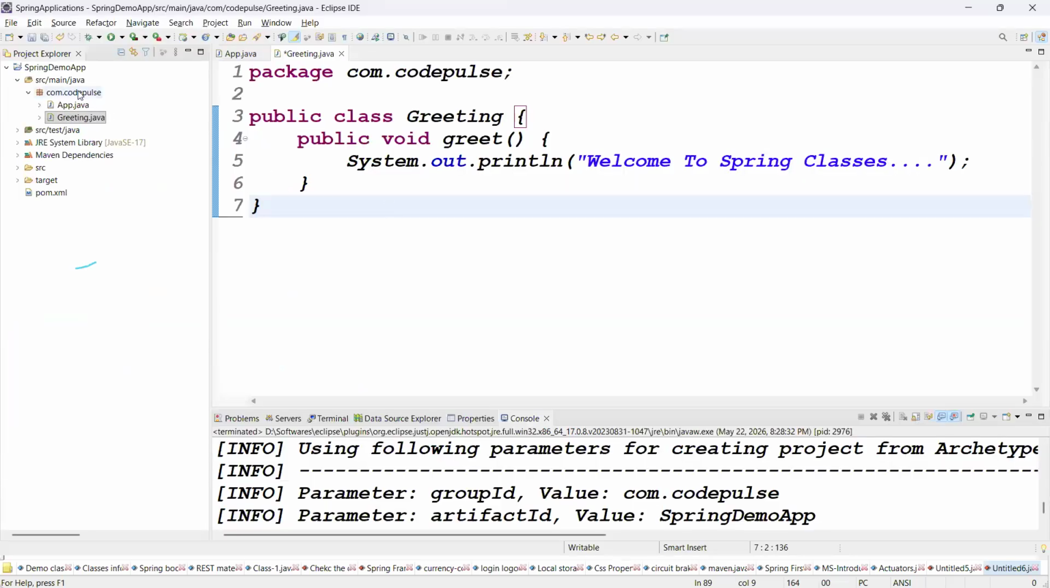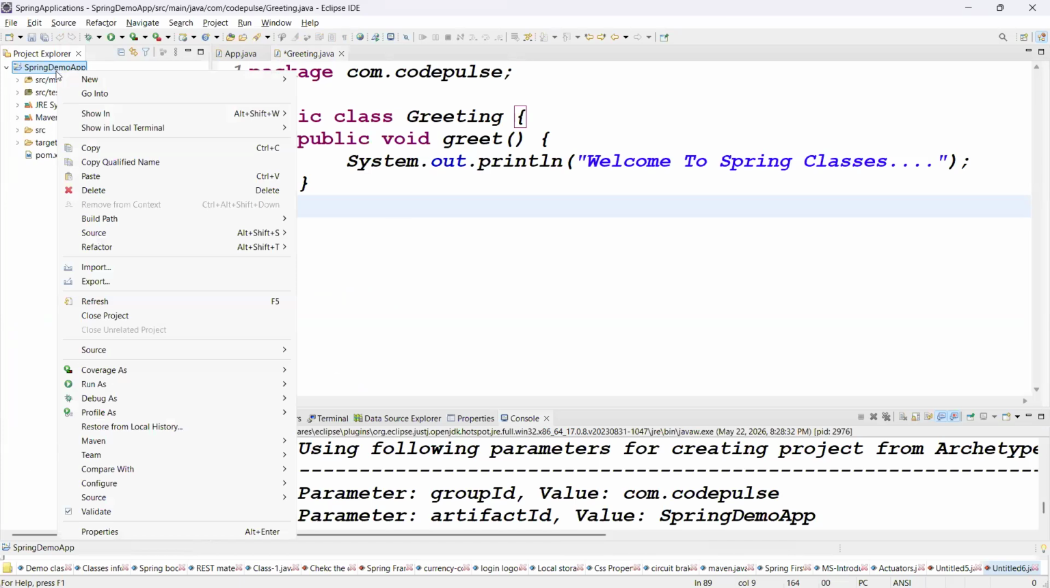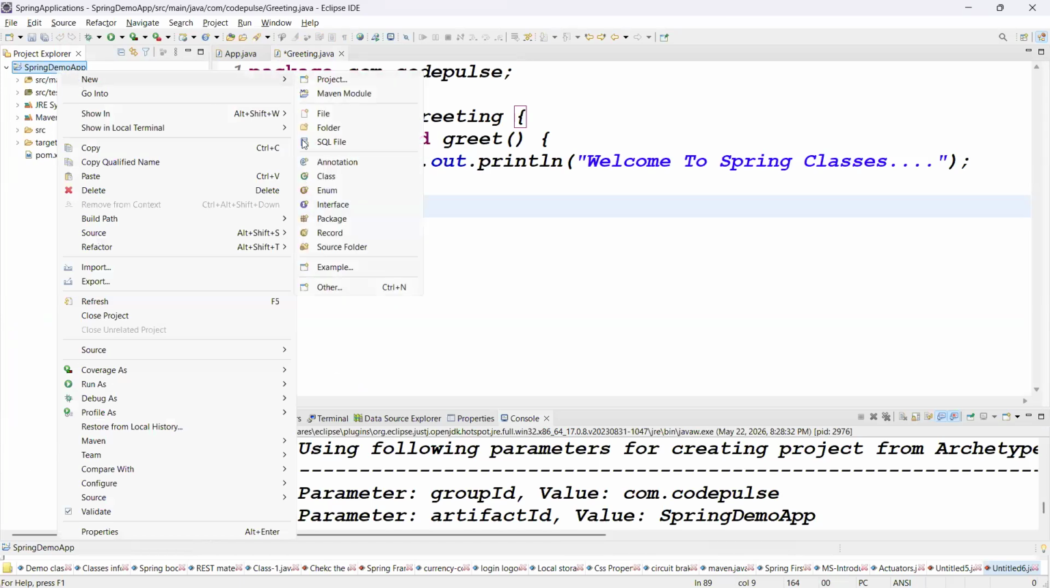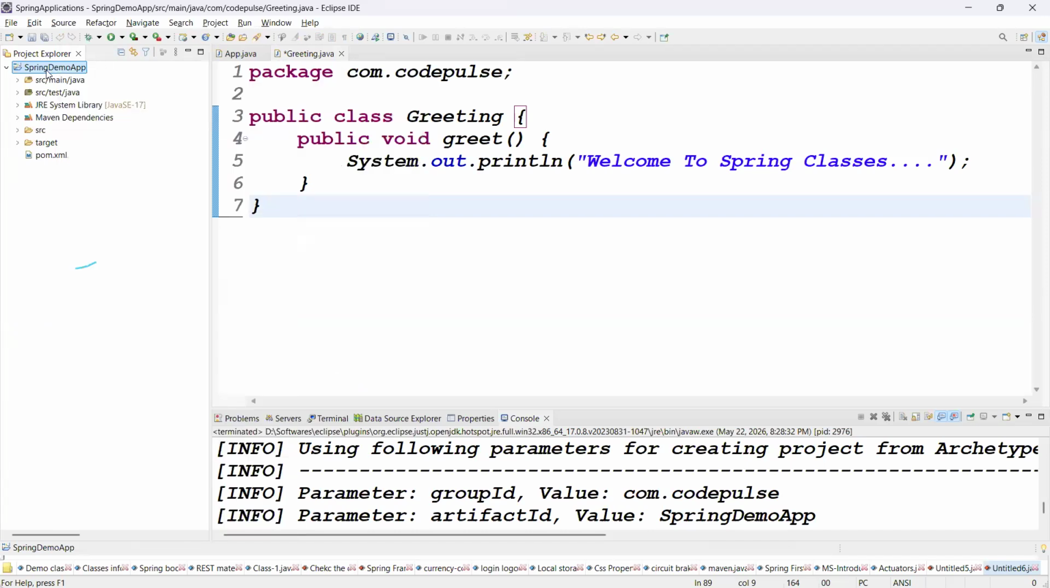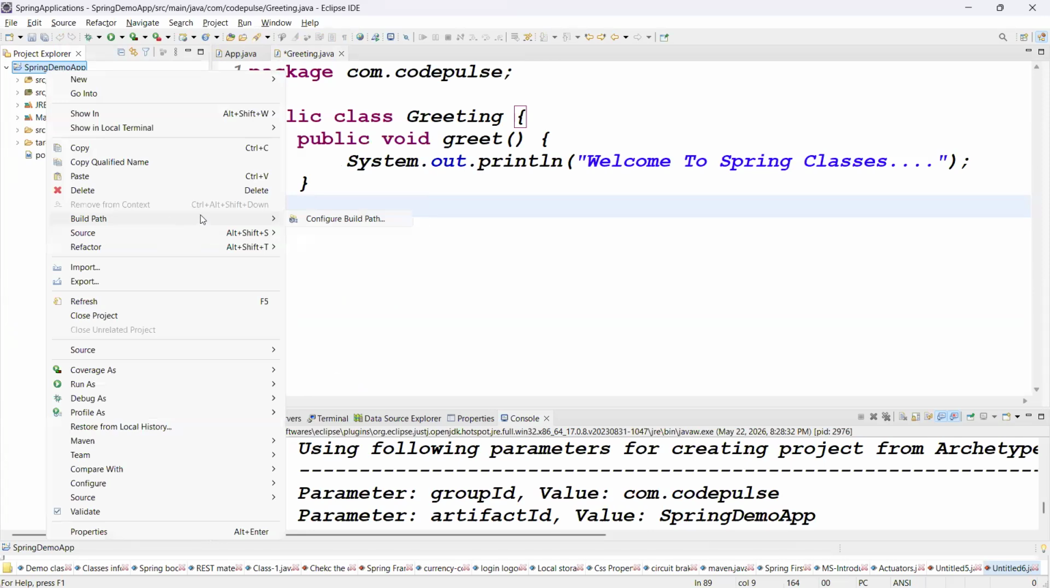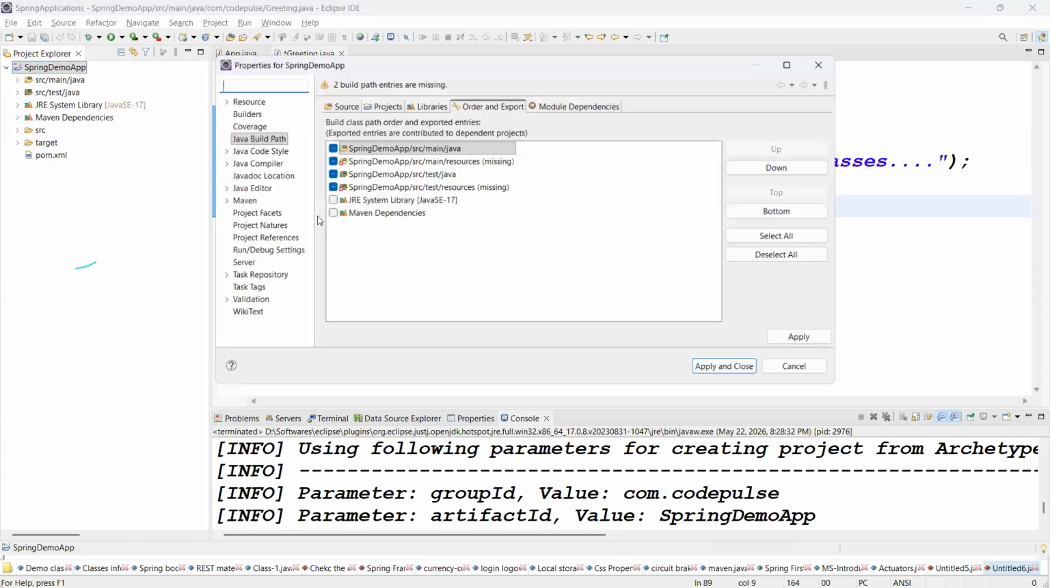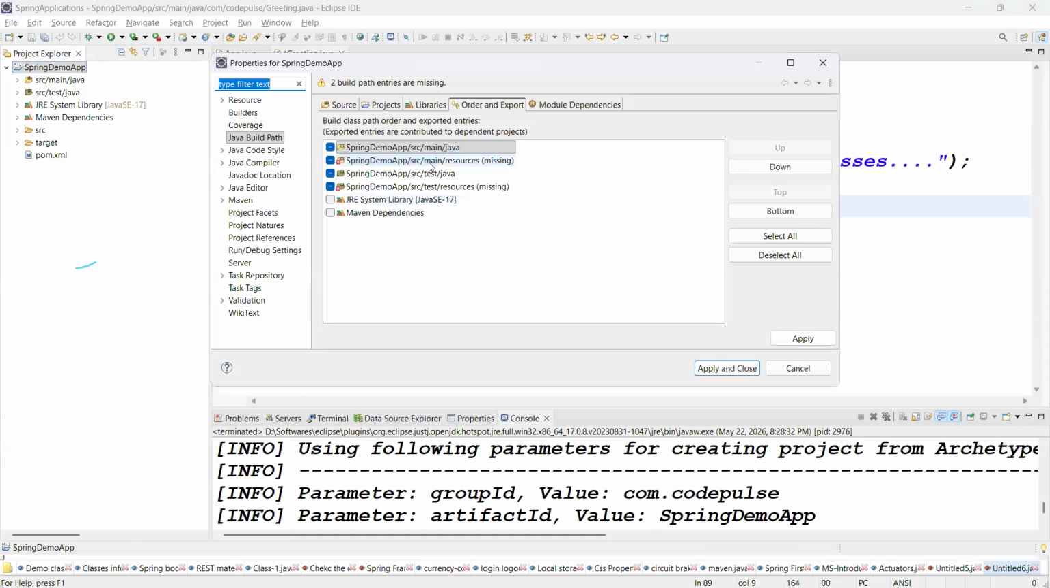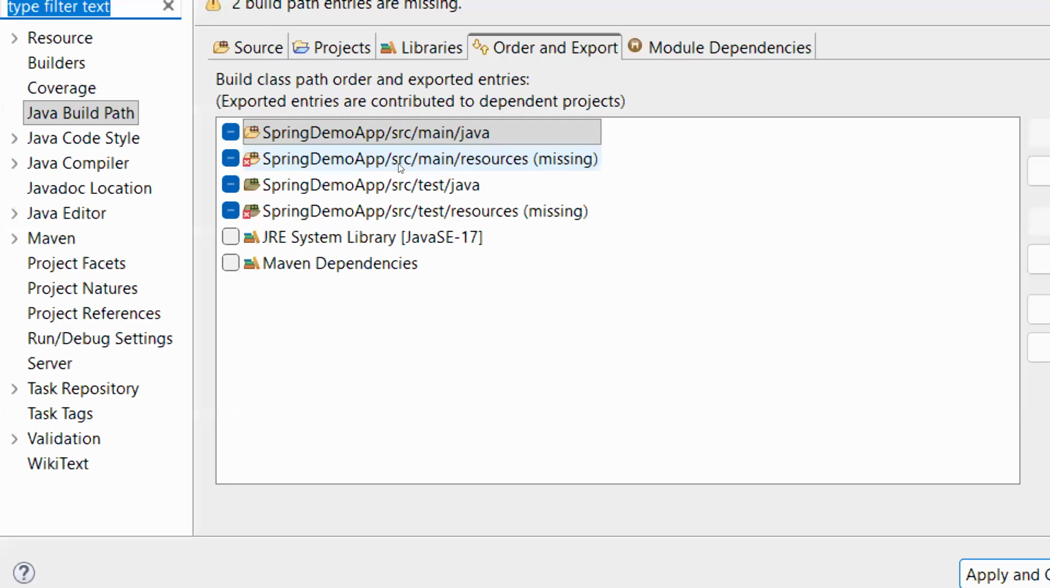Guys, any idea? One is the resources folder is missing, actually here. To get that resources folder, guys, you right click on the project. Project, new. Let me create the resource source folder. Otherwise, you do one thing. You right click on the project, guys, build path. You can go for the configure build path. In build path, I think this is missing. You can see that folder, right? SRC main resources are missing.